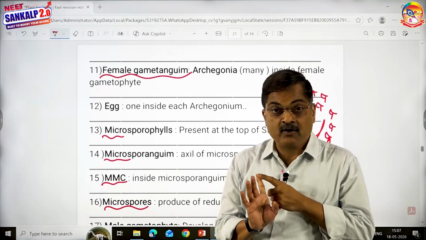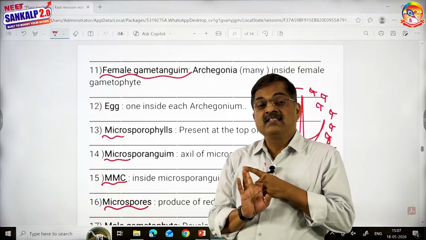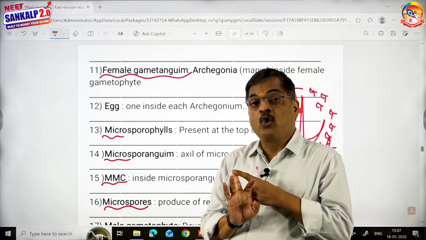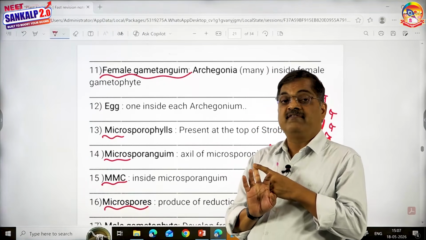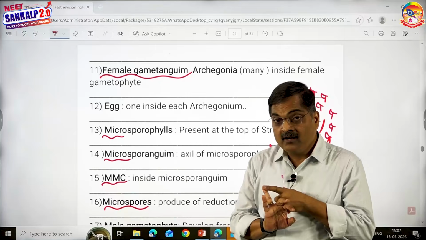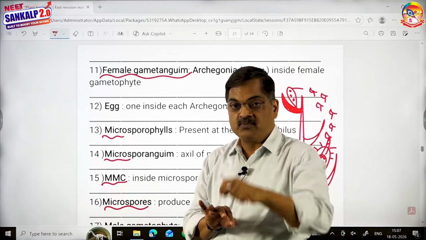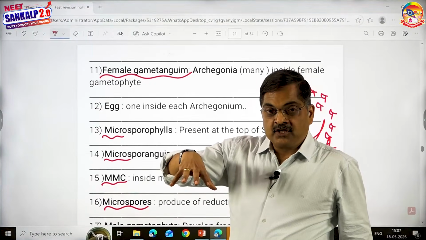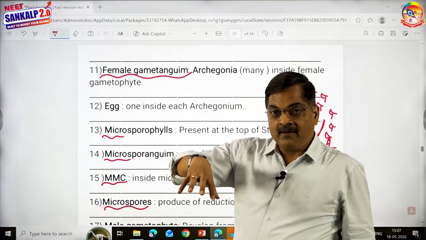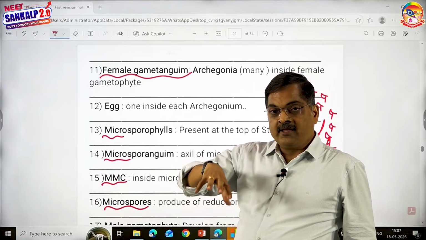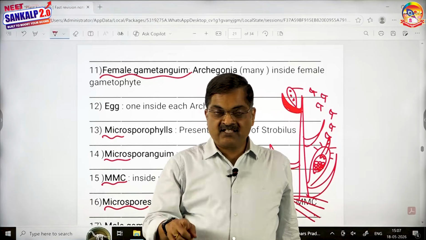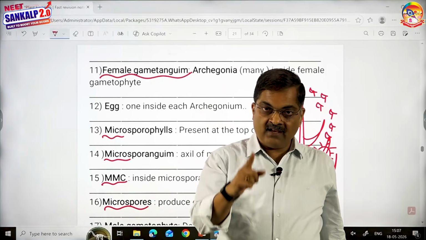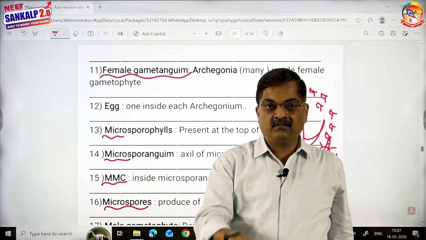Selaginella qualifies here also. 3, a single functional megaspore inside the megasporangium. Selaginella qualifies here also. 4, which is highlighted in your textbook, fertilization and embryo development should occur on the parent sporophyte for a certain period of time. Selaginella qualifies even here.